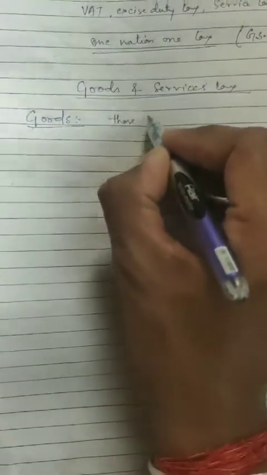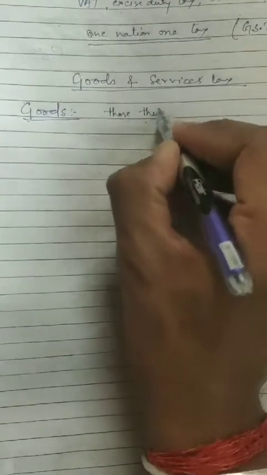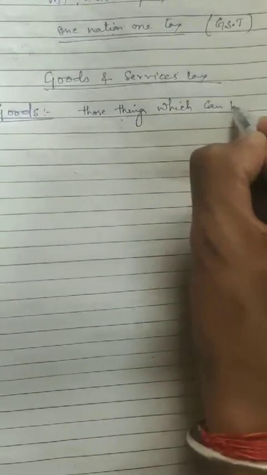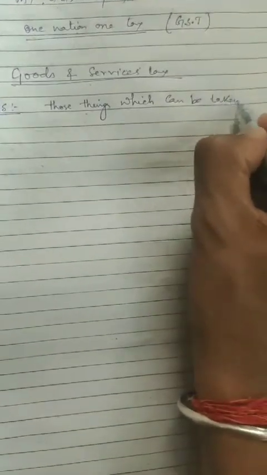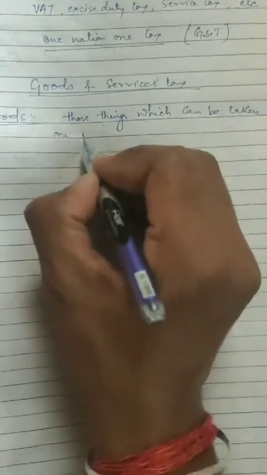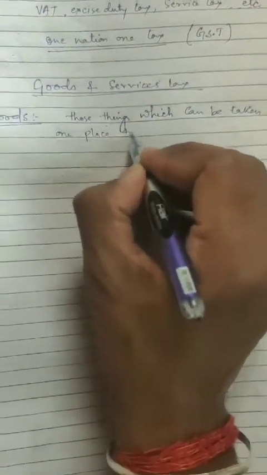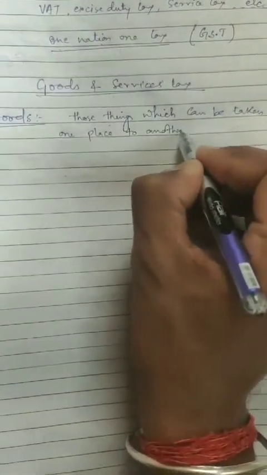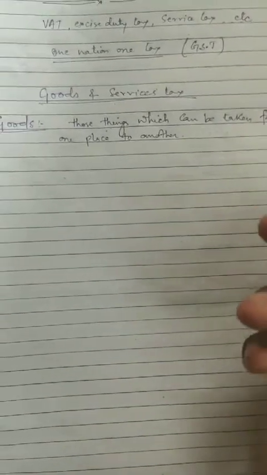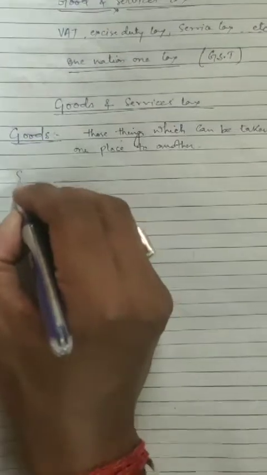Goods are those things which can be taken from one place to another place, like any food items, any groceries, any FMCG product. They will be referred to as goods.